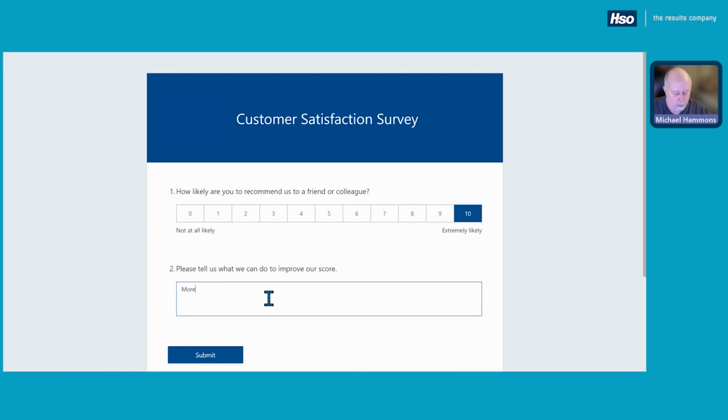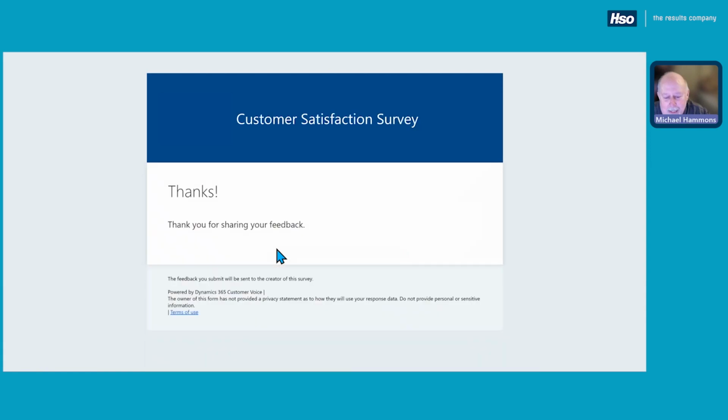And of course, we all love more cowbells. So let's hear it for cowbells. And now that information will also be tracked. It will not only be linked to that survey, but then it will also roll up to the member timeline so that we can see this history of interaction. And that'll give us an overall average score of our NPS for each of our members, right? Just using simple pre-built capabilities right in the application.